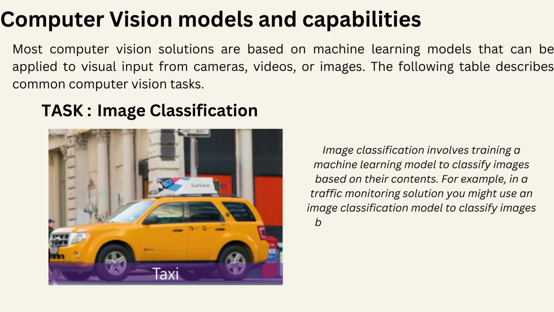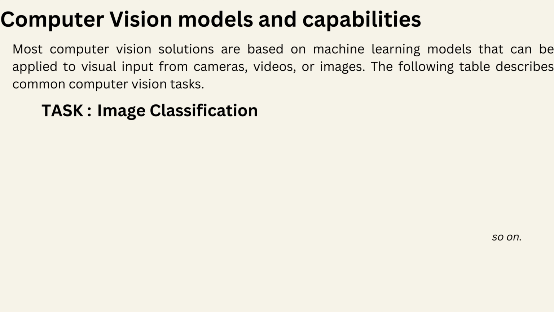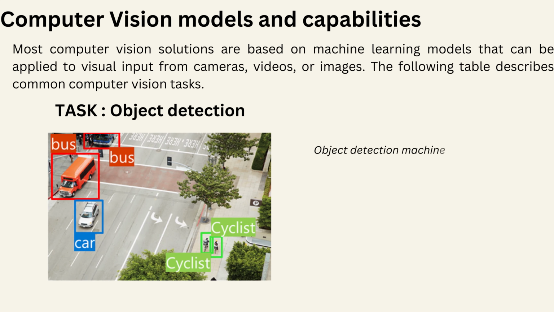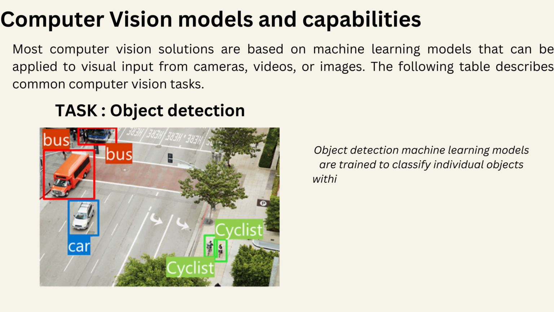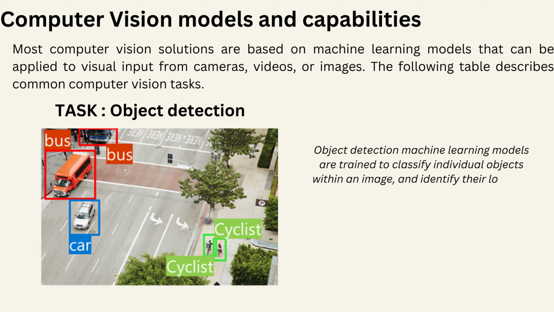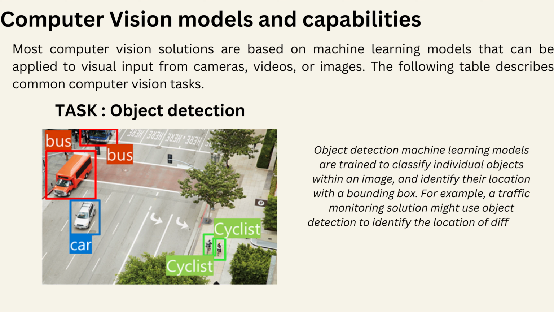For example, in a traffic monitoring solution, you might use an image classification model to classify images based on the type of vehicle they contain, such as taxis, buses, cyclists, and so on. Task: object detection. Object detection machine learning models are trained to classify individual objects within an image and identify their location with a bounding box. For example, a traffic monitoring solution might use object detection to identify the location of different classes of vehicle.